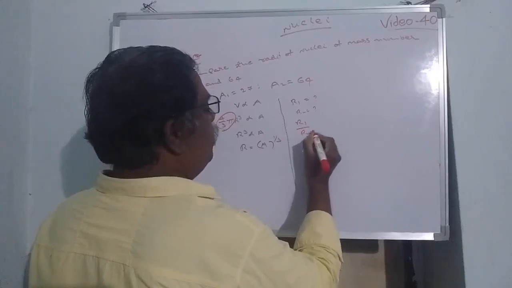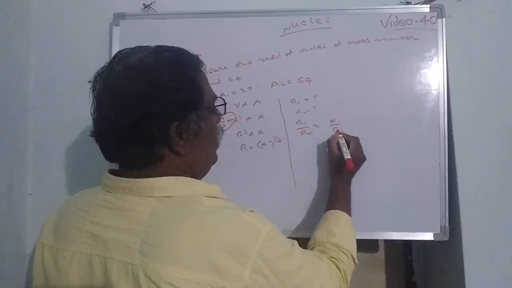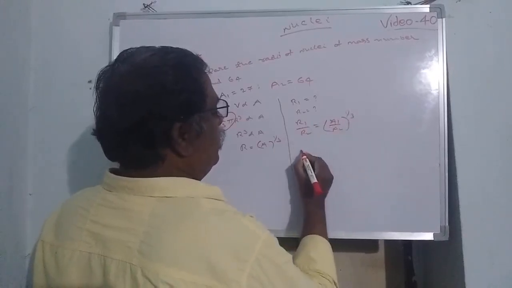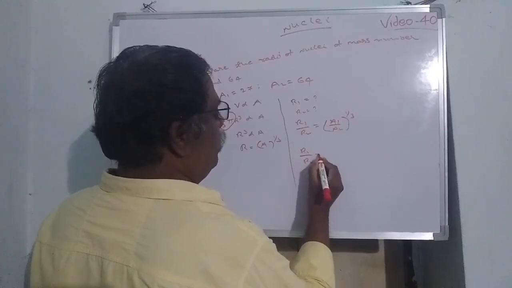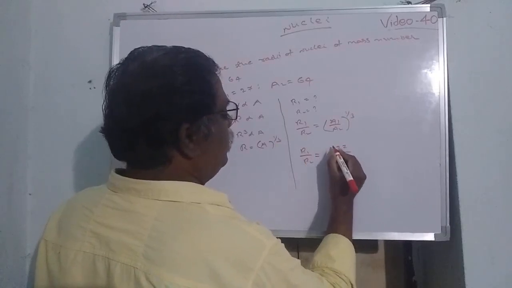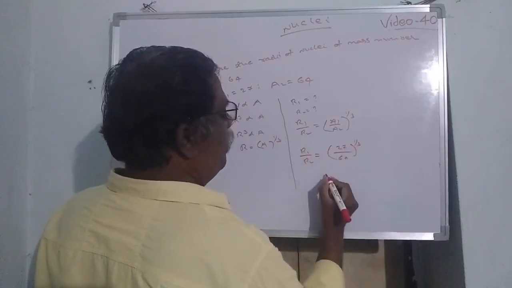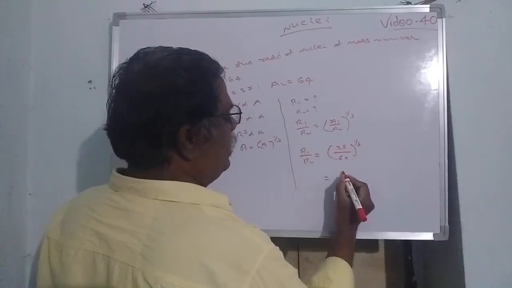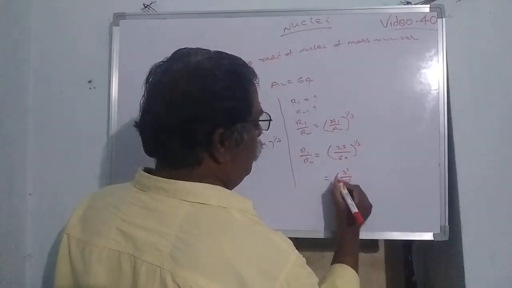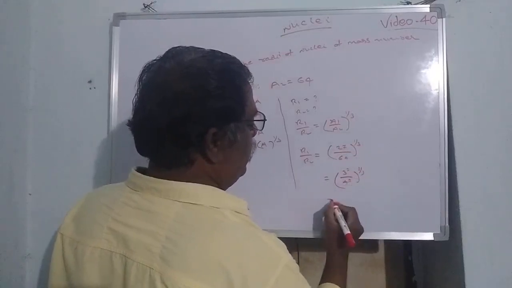Therefore, R1 by R2 is equal to A1 by A2 whole to the power of 1 by 3. So R1 by R2 is equal to 27 by 64 whole to the power of 1 by 3. This will be written as 3 cube by 4 cube whole to the power of 1 by 3.